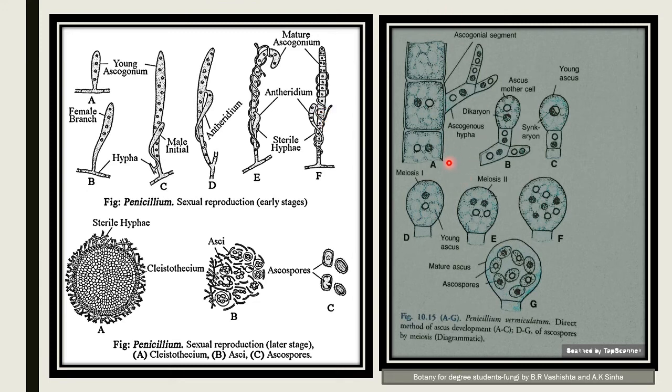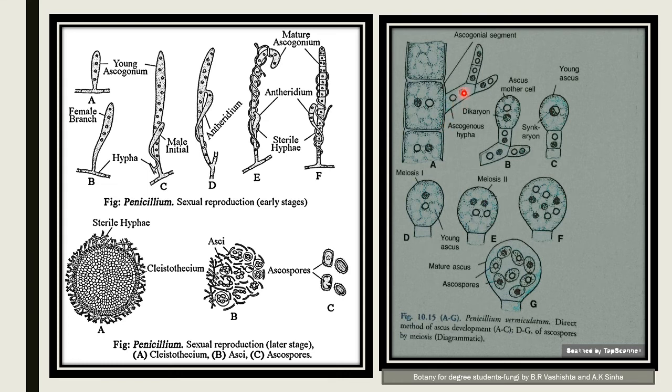And this is the enlarged structure of the ascogonium bearing the multicellular ascogenous hyphae. This is the segmented binucleate cell of the ascogonium. From the side of that you can see that the multicellular ascogenous hyphae are produced.